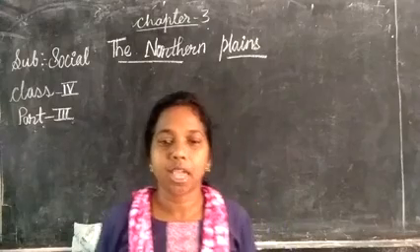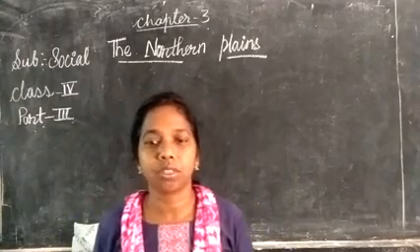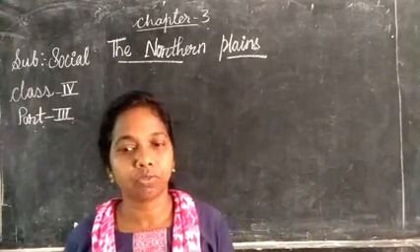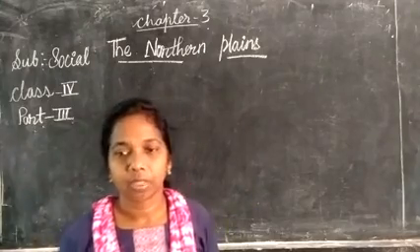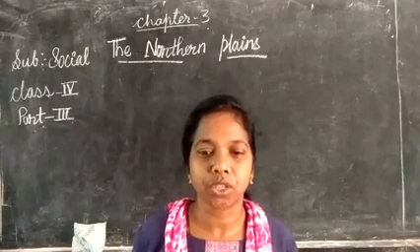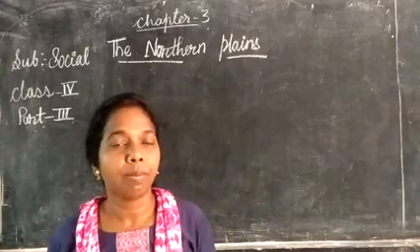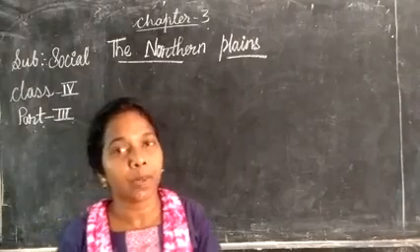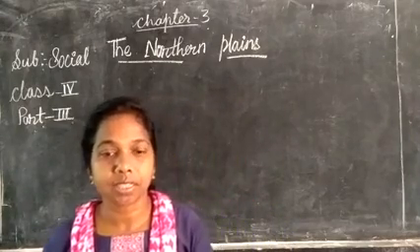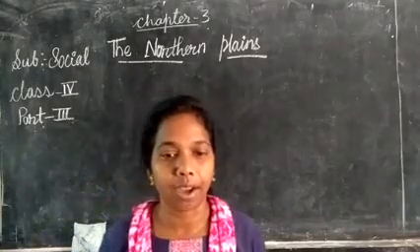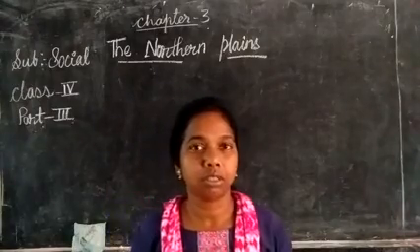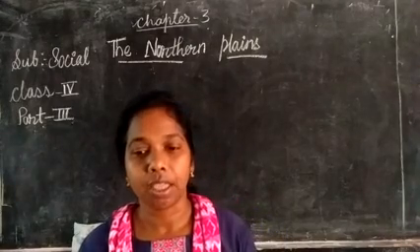The northern plains are located to the south of the northern mountains. This region is a flat level land extending from Punjab in the west to Assam in the east. So this northern plain is flat land, not mountain, not hills, but a flat level land extending from Punjab in the west to Assam in the east.